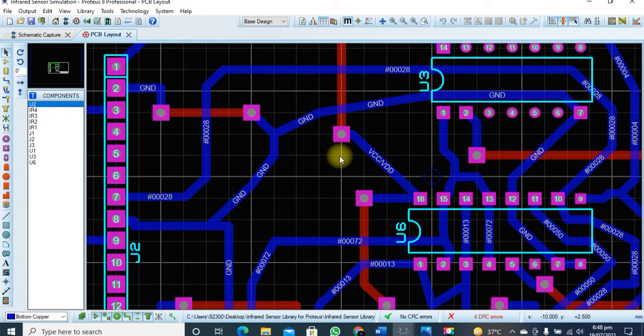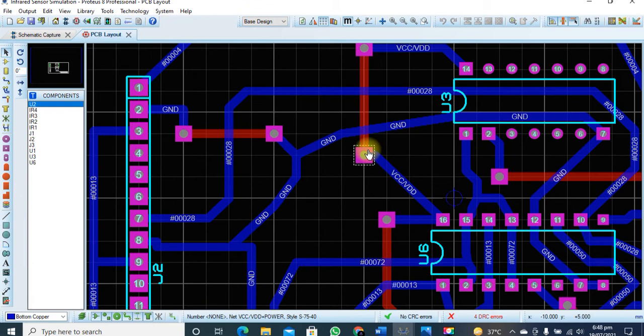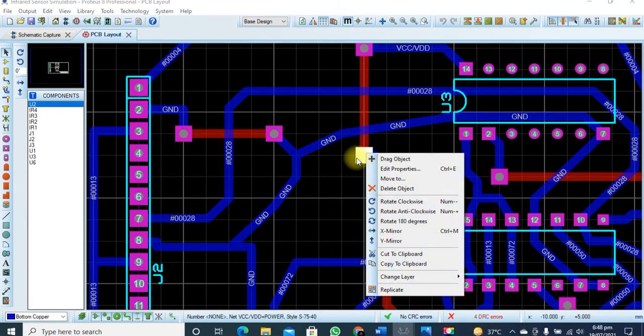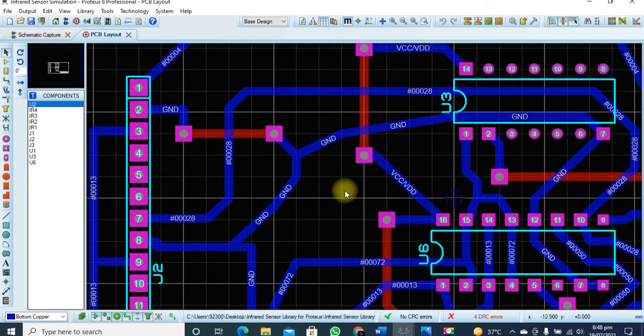Next we have the pads. These are known as pads. As you can see, we are not going to use the kind of pads which are in the PCB layout of our ICs and other components. Why do we use a pad of larger diameter?